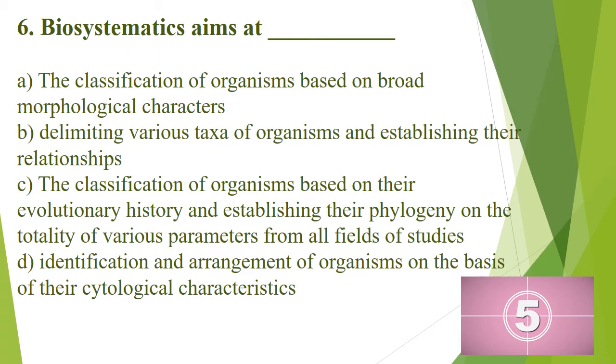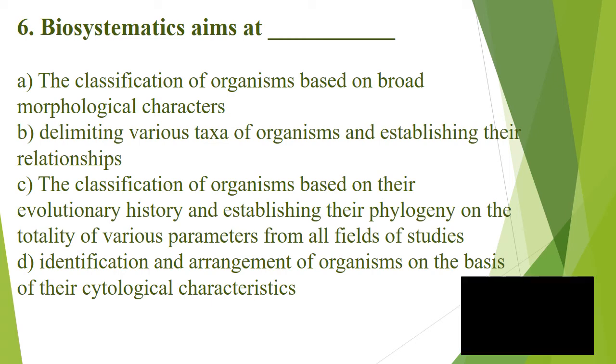Question number 6. Biosystematics aims at dash, and the options are A. The classification of organisms based on broad morphological characters. B. Delimiting various stocks of organisms and establishing their relationship. C. The classification of organisms based on their evolutionary history and establishing their phylogeny on the totality of various parameters from all fields of studies. Or option D. Identification and arrangement of organisms on the basis of their cytological characters. And the correct answer is option C.